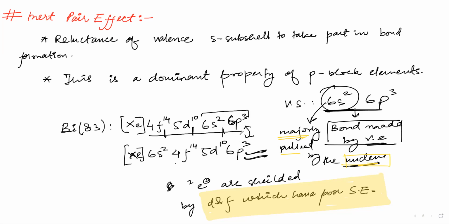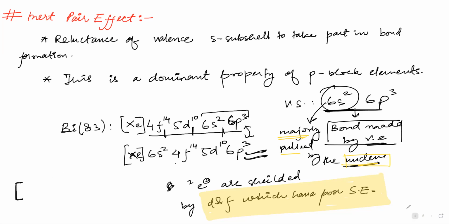Sir, 6s will be last, right? After 5d. Fine. Tell me, which is the noble gas just before bismuth? Which noble gas is present just before bismuth?